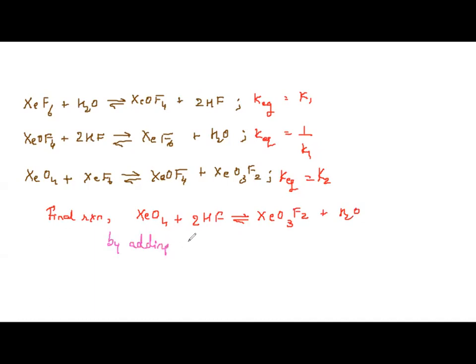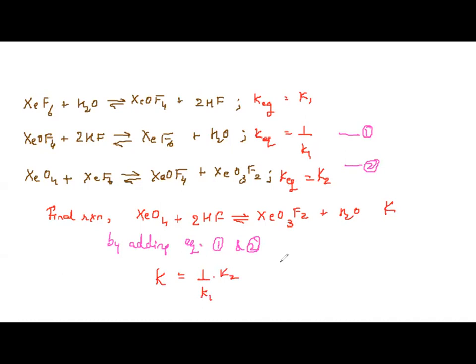When you add these two equations, we'll get the final equation. So the equilibrium constant for the above reaction can be obtained by multiplying the two equilibrium constants. It is 1 by K1 into K2.